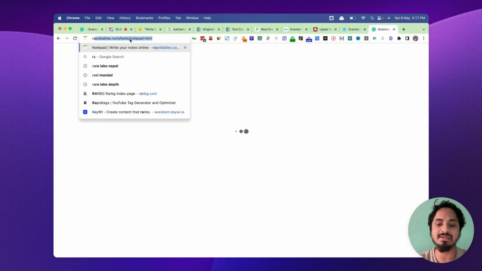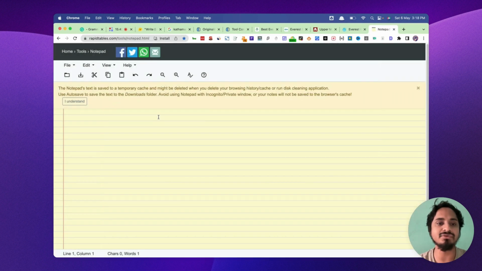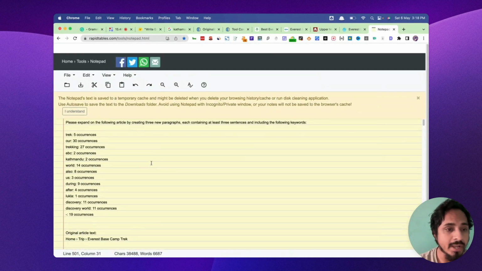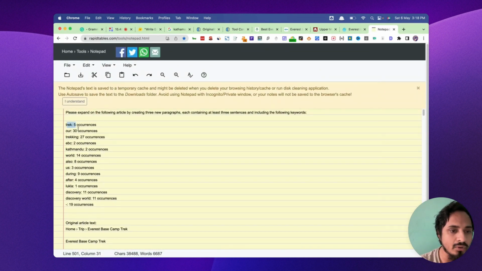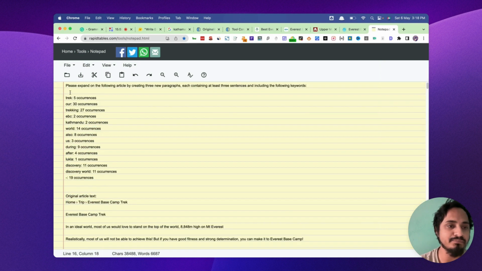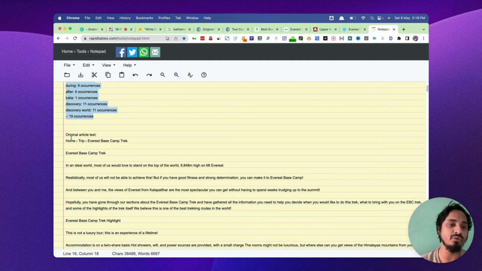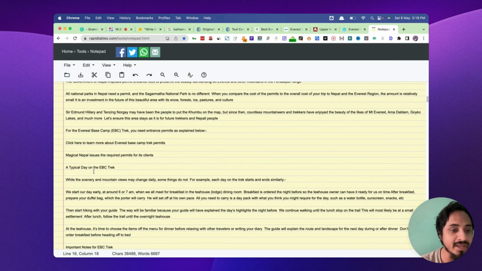So I'm going to use, say, rapid tables. Okay, I have used rapid tables. So it copies the keyword information, occurrences. So this is the prompt, guys. It says please expand on the following article by creating three new paragraphs, each containing at least three sentences and including the following keywords. Based on the competitor URL we give, the occurrences or the density information is already pre-given to us in the prompt, and the original article text is given there as a sample.